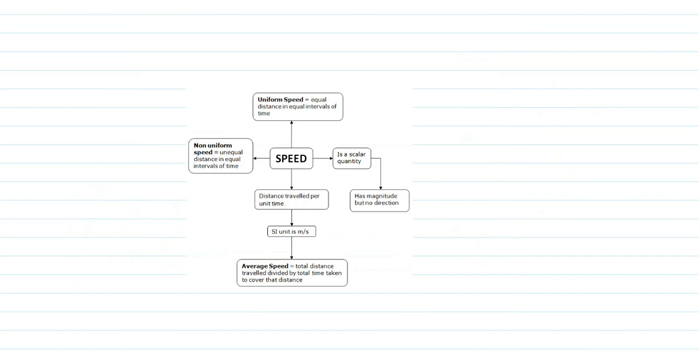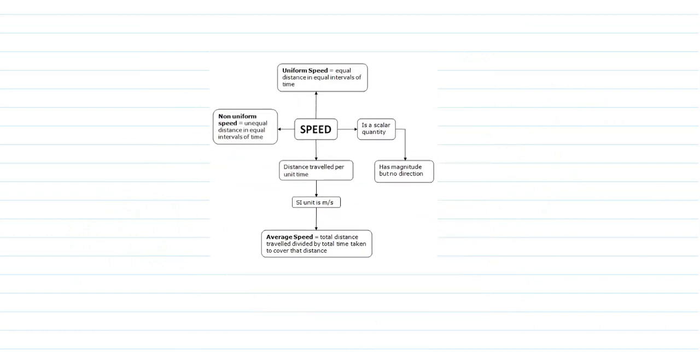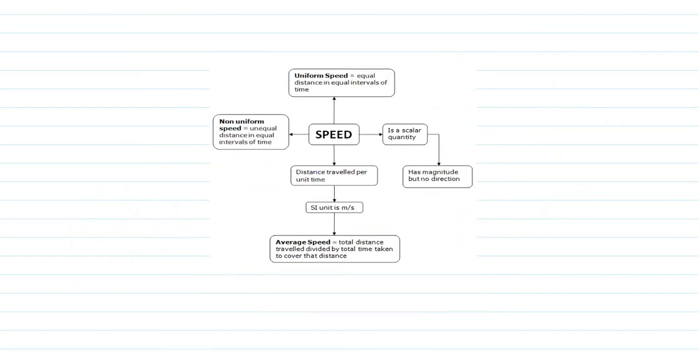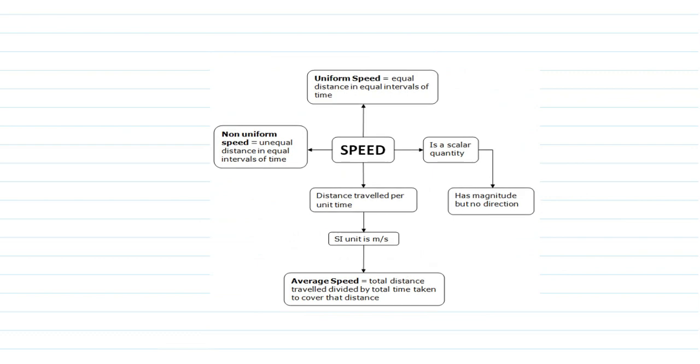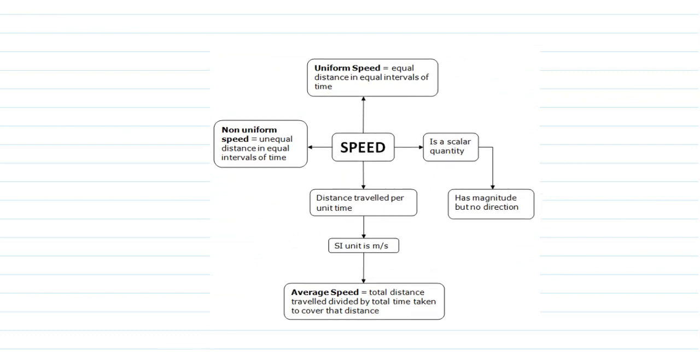Now student, after completing the main defining of the topic motion, we will learn speed. We all know what speed actually is.